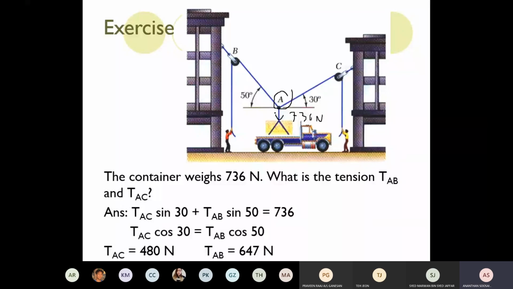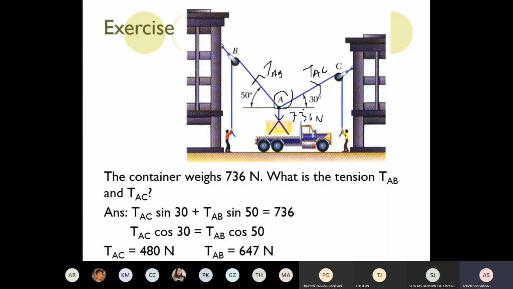Okay, tell me. We are focusing on point A. The tension AC is acting diagonally upwards or diagonally downwards? We are focusing on the point A. The tension here is up or down? Up. The tension AC is upwards, pulling it. Like you are standing here, your hand experiences tension upwards, pulling up. Here, this tension also acts upwards, tension AB.